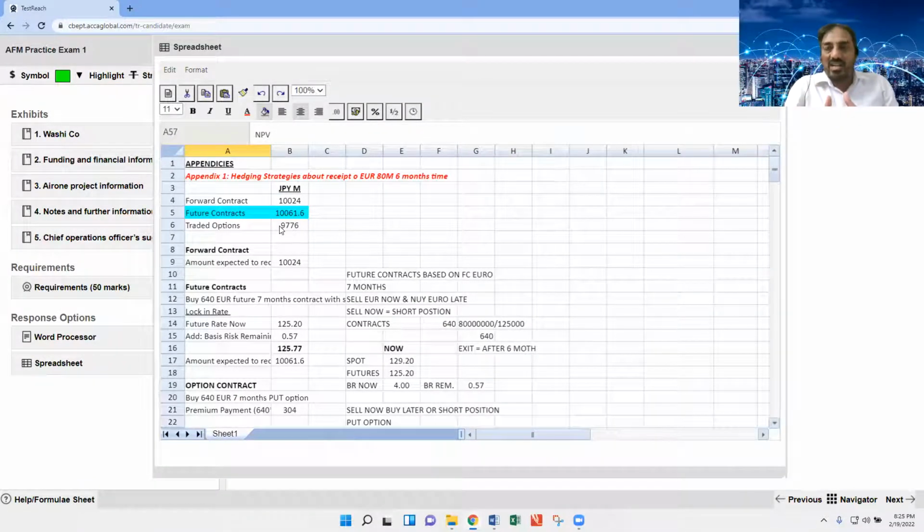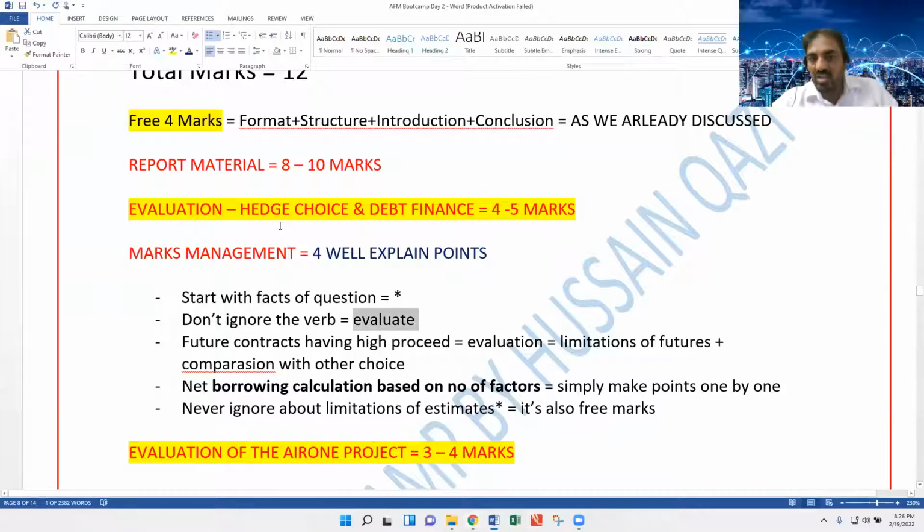If the term used is evaluate, you have to add some more things. We have already discussed that the examiner report says this is not a skill module exam. You should not just write accept or reject, or just write that the futures contract is beneficial because of higher receipts. Some more things you need to incorporate.